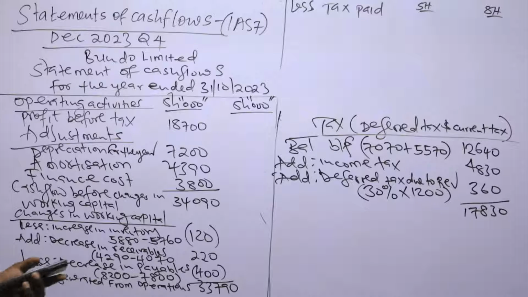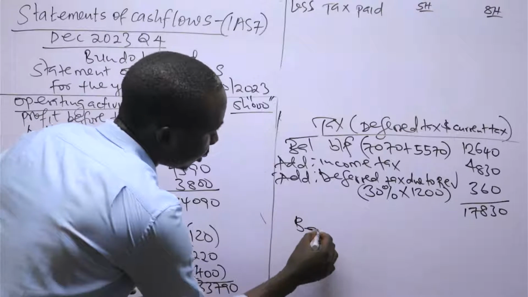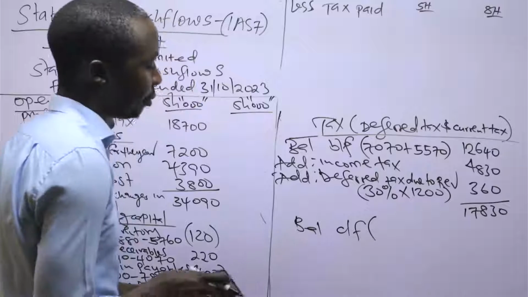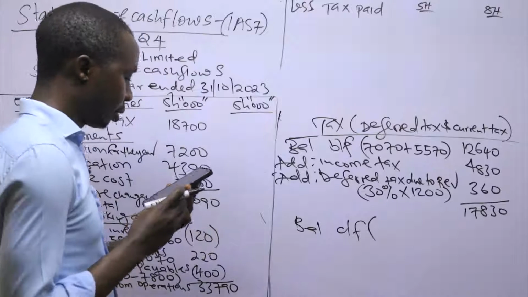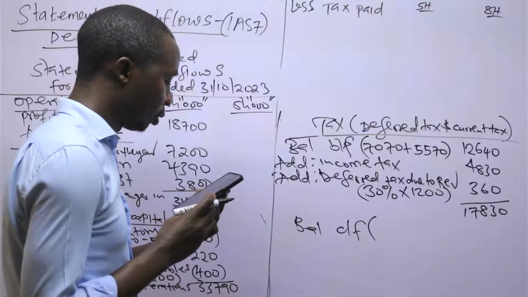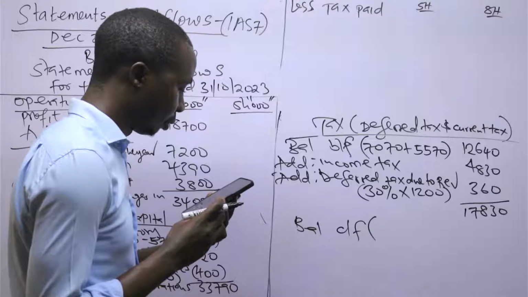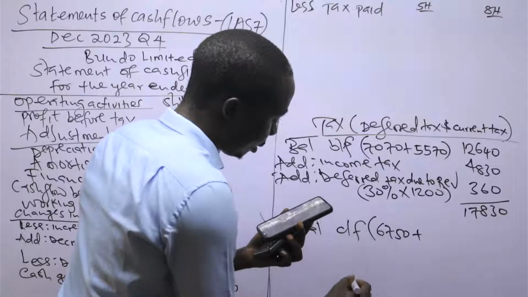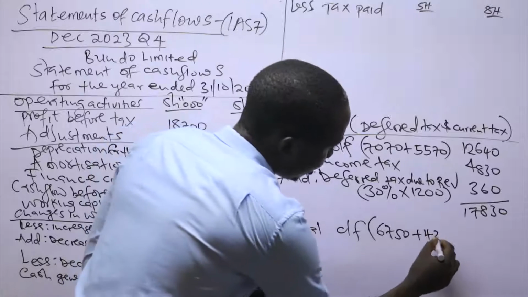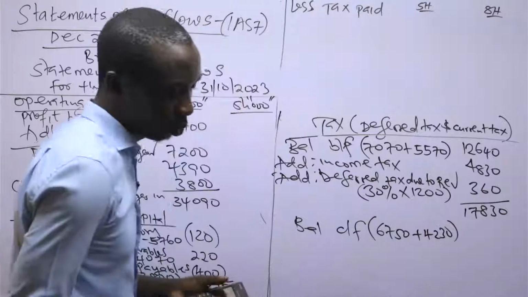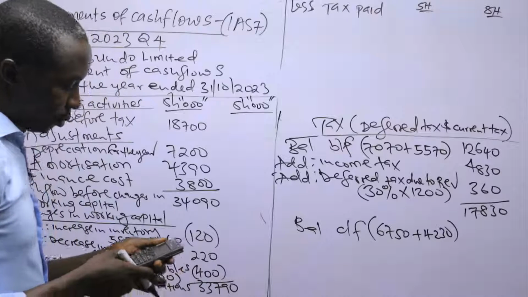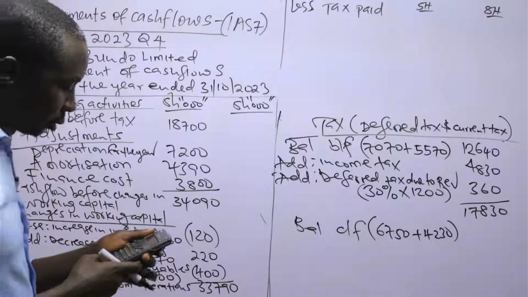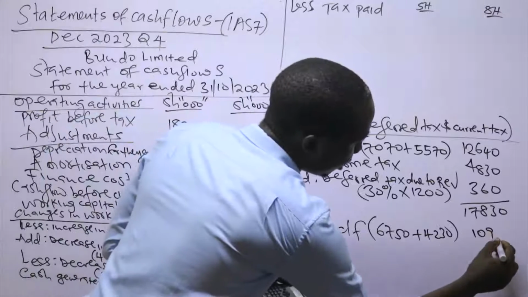Now we need to compare with the balance carried forward of the deferred tax and current tax as at the end of October 2023. We have 6,750 deferred tax and current tax is 4,230. So 6,750 plus 4,230 is 10,980.